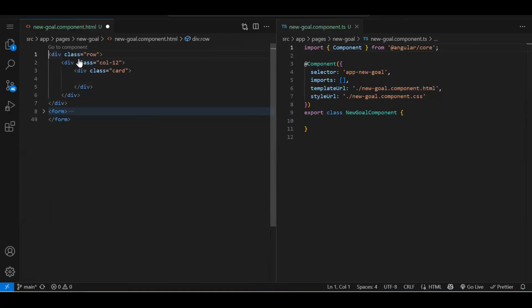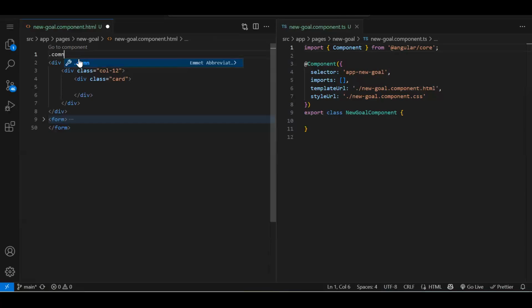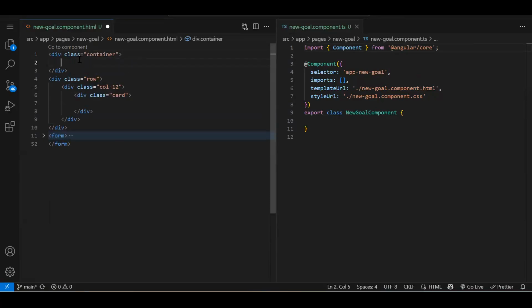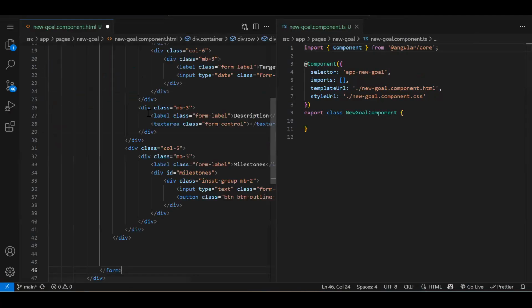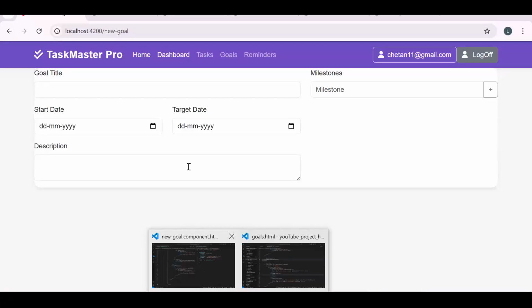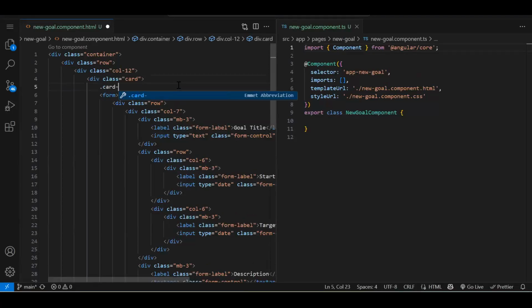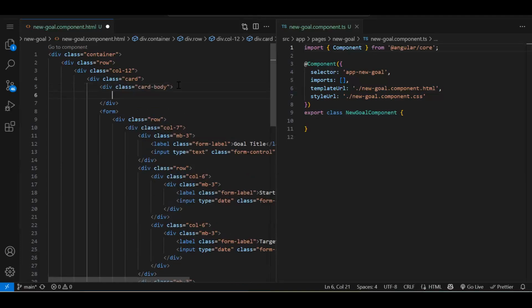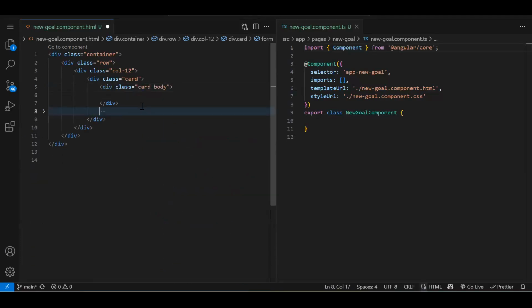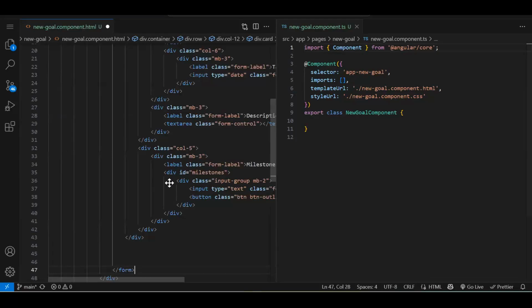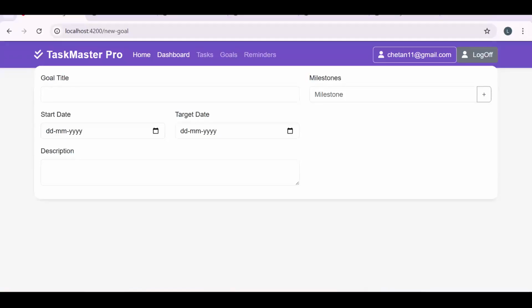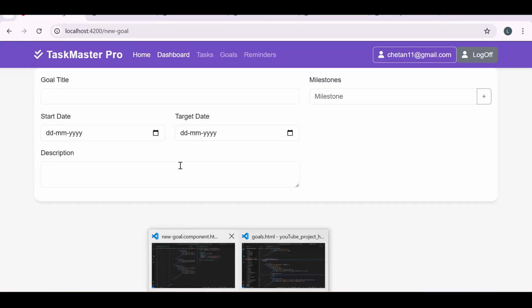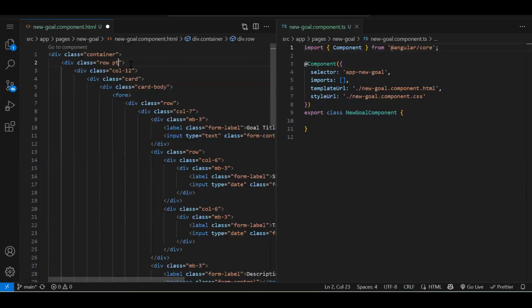And let's add a container also. We don't need the whole space. Container, and this whole row I will move over here, and this form will go inside this. Let's save. Fine. Oh, sorry, we forgot the card body. So our form should be inside the card body. So .card-body. Let's move this form inside our card body. Fine. Oh my God, again it is moving upside. Why is it moving upside? Let's add some spacing. Fine.